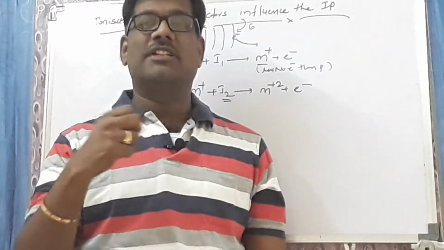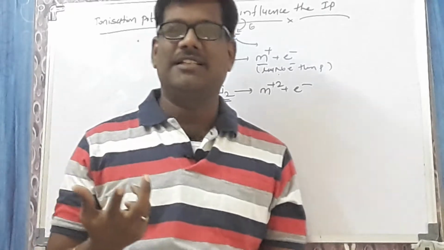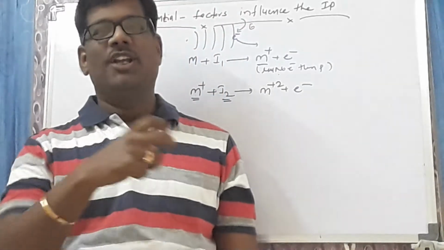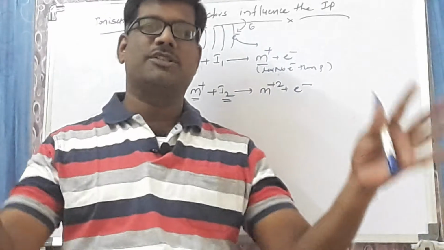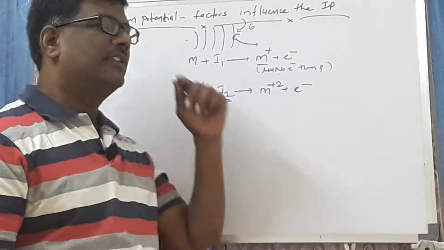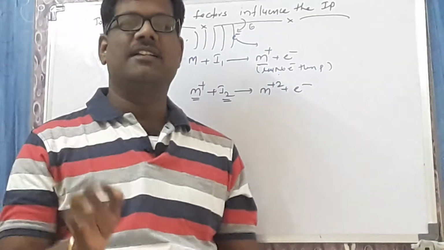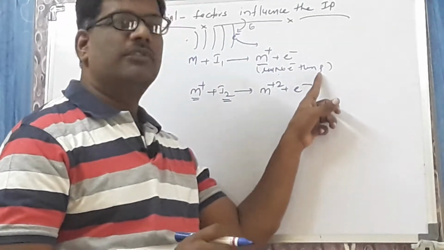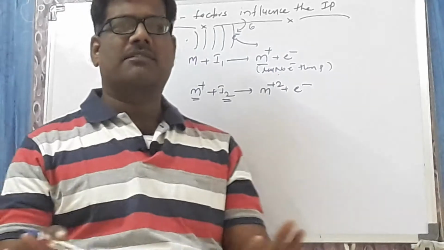Proton increases, nuclear charge increases, nucleus attraction increases, ionization potential increases. That's why the second ionization potential is always greater than the first. Reason: it has a high effective nuclear charge relative to the number of electrons.